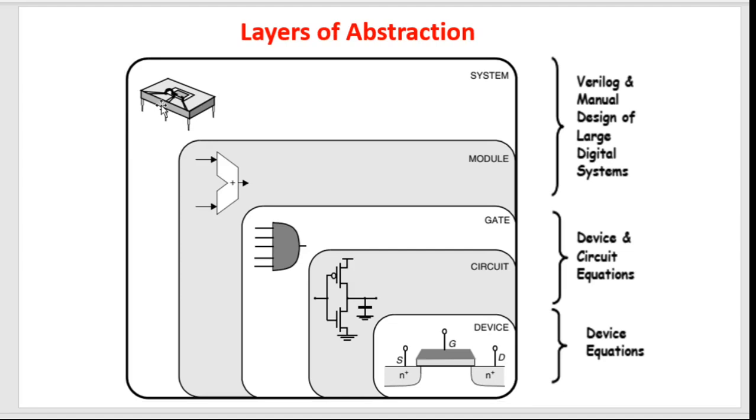When we talk about the system level, we get the topmost information, where we have a view of each and every sub module placed on an IC. And as we move down, we approach a single device, and we go into more detail. Okay, we talk about the physics of the atoms, the behavior of atoms, how they are moving, how they are colliding, and those sorts of things. So as we go from top to down, we tend to go into more and more detail. Okay, so this is how we understand the different layers of abstraction.